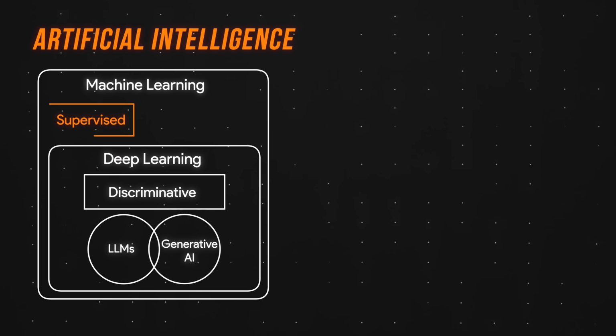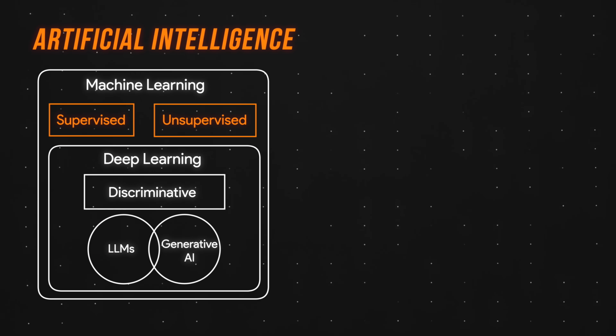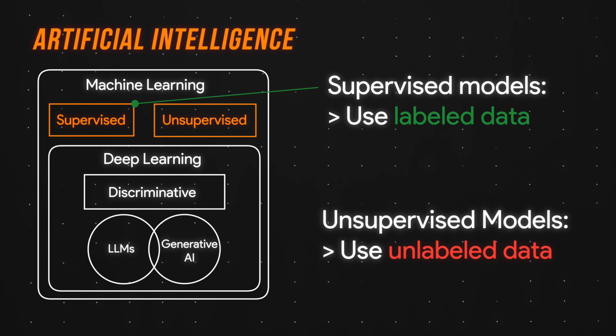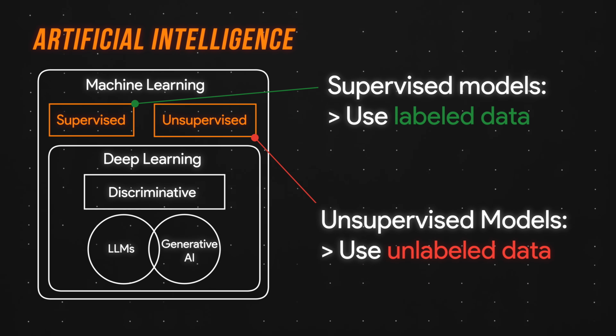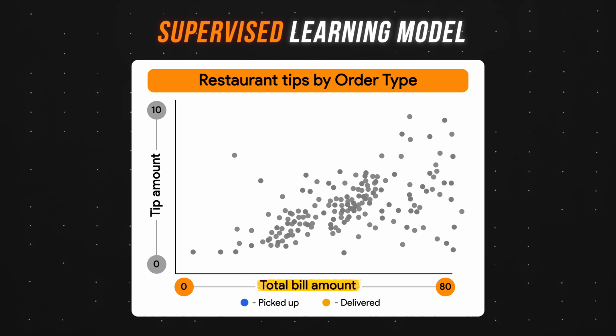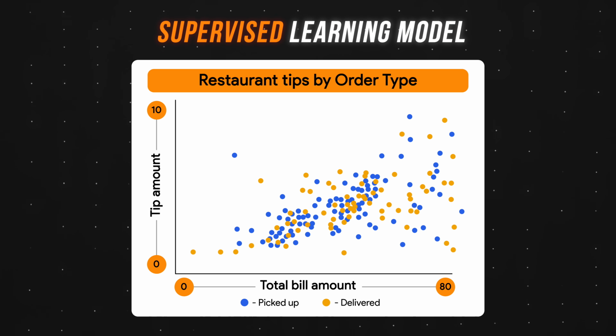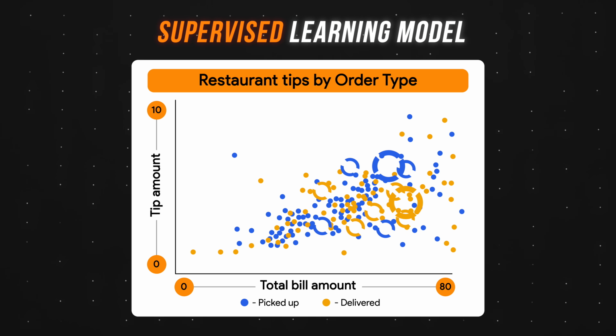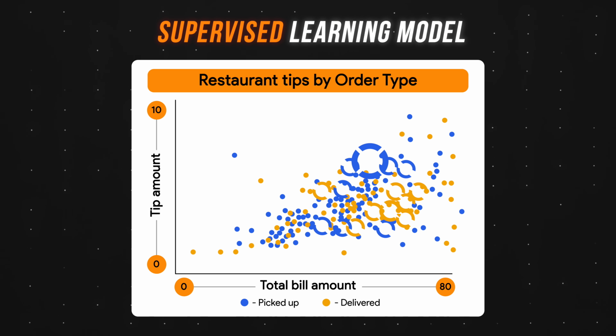Two of the most common types of machine learning models are supervised and unsupervised learning models. The key difference between the two is supervised models use labeled data and unsupervised models use unlabeled data. In this supervised example, we have historical data points that plot the total bill amount at a restaurant against the tip amount. And here the data is labeled. Blue dot equals the order was picked up, and yellow dot equals the order was delivered. Using a supervised learning model, we can now predict how much tip we can expect for the next order given the bill amount and whether it's picked up or delivered.